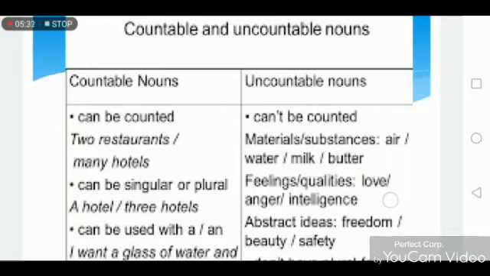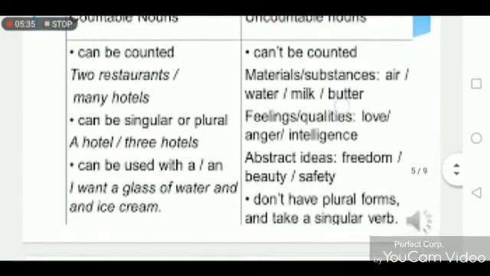We can't count air, water, milk and butter. Countable noun can be singular or plural, a hotel, three hotels. Countable noun has two forms, singular and plural, but uncountable noun only has the singular.